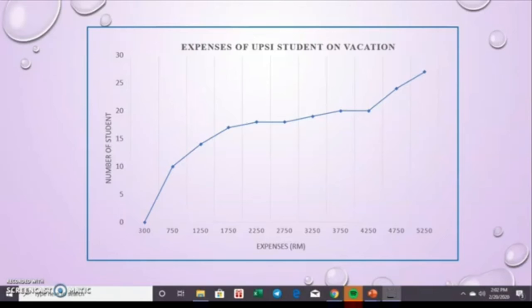To show the data of this analysis, we made an ogive graph. This is an ogive graph. An ogive graph consists of a y-axis and an x-axis. The y-axis is the number of students, which is the frequency of the respondents, and the x-axis is the expenses, for which we use the midpoint of the class interval. So let's see the table.